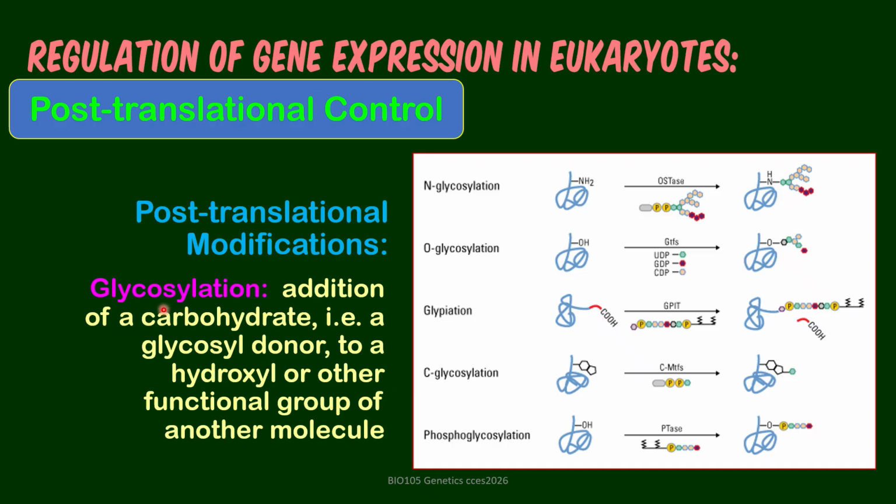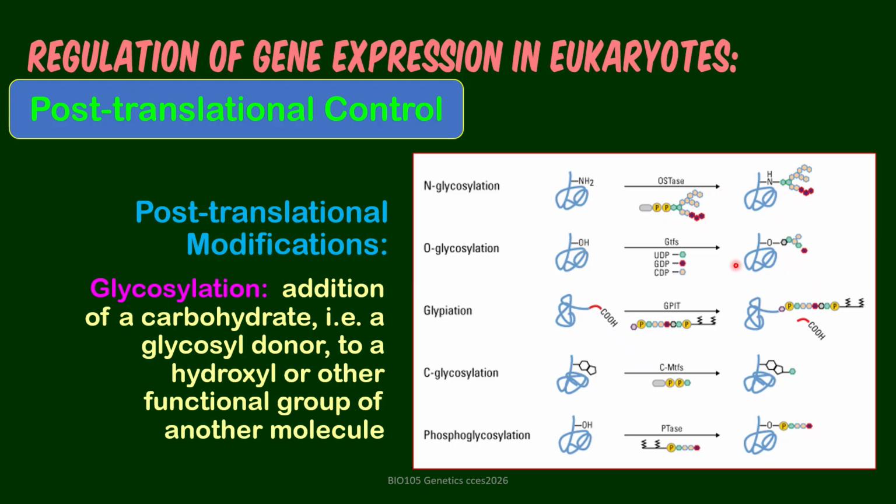Or glycosylation, or the addition of a carbohydrate. So usually they are intended to be transported to membrane systems. Like carbohydrate serves as markers to identify the protein, the cell type. So for example, N-glycosylation, we have an N there to which this carbohydrate will attach.